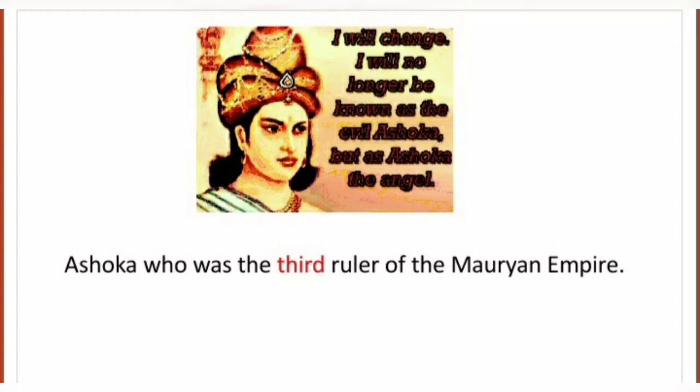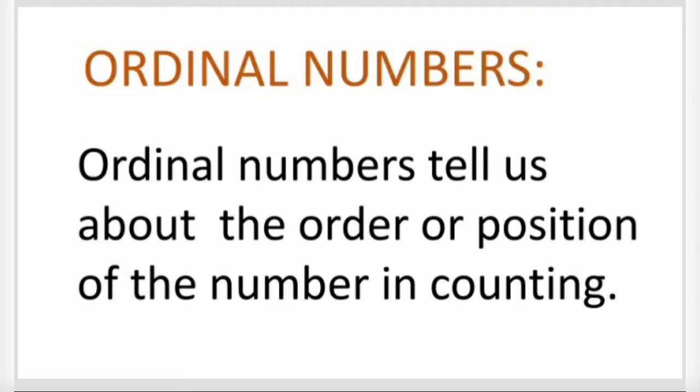He was the third ruler of the Mauryan Empire. Here, which is the ordinal number? Third is the ordinal number. Now, can you tell me the cardinal number for third? Yes, it is 3.